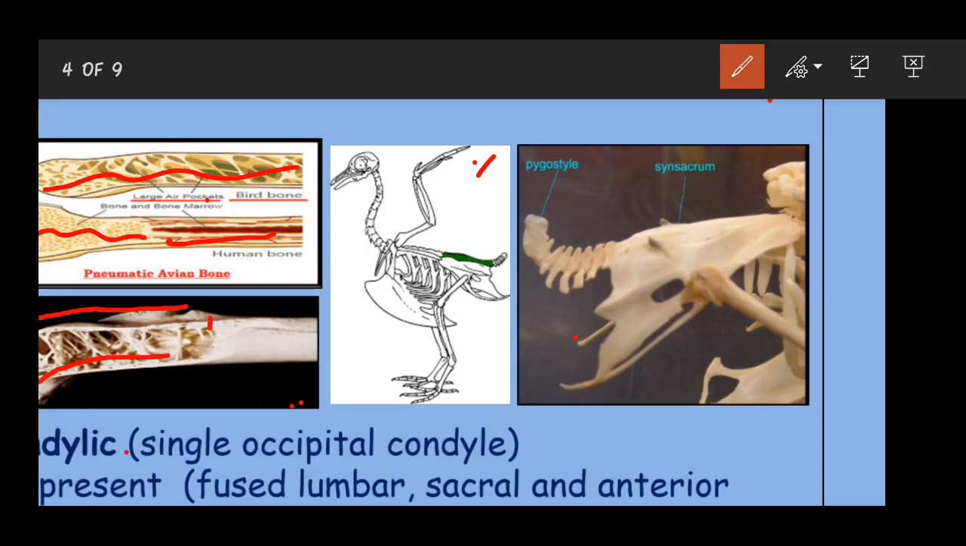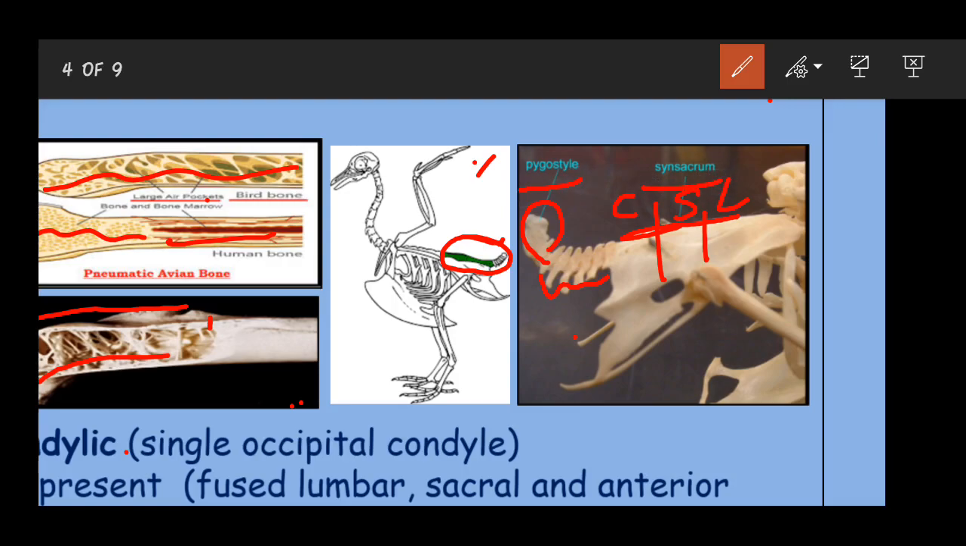So this is the area. In this green marked area, you can see that all the bones are fused and form a single plate, and that is called the synsacrum. Here the synsacrum is the fused bones of the lumbar region, the sacral region, and the anterior region of the caudal vertebrae. You can see some caudal vertebrae which are separate here, and there is another fusion of the last part of the caudal vertebrae. They fuse to form a structure which is called the pygostyle.